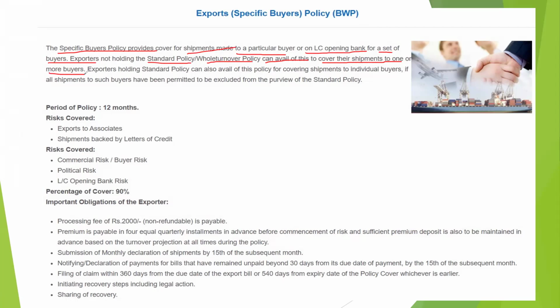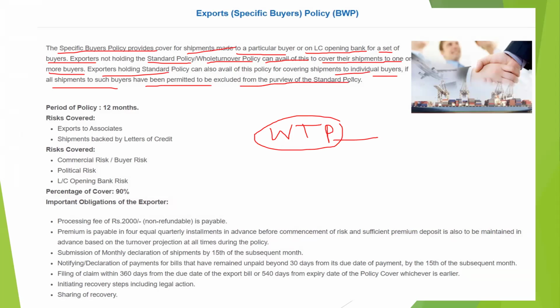So what will happen? The whole turnover policy, WTP, is taken by the customers. In that, they declare that whosoever is our party, that party will be covered under this. Whenever they do any consignment, they just inform the name of the party to whom they are going to do the shipment. Exporters holding the standard policy can also avail this policy for covering shipment to an individual buyer, if all shipments to such buyer have been permitted to be excluded from the purview of the standard policy.